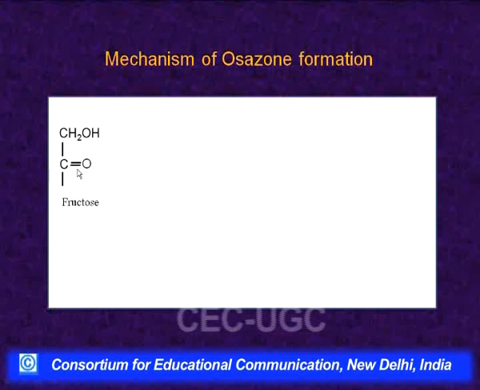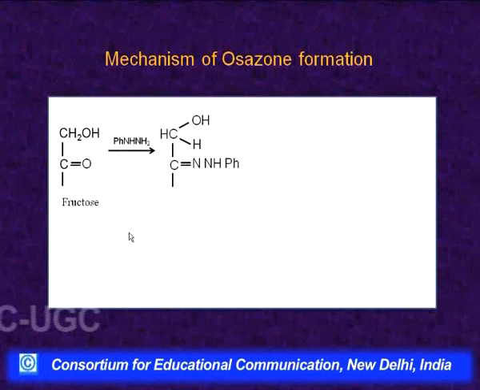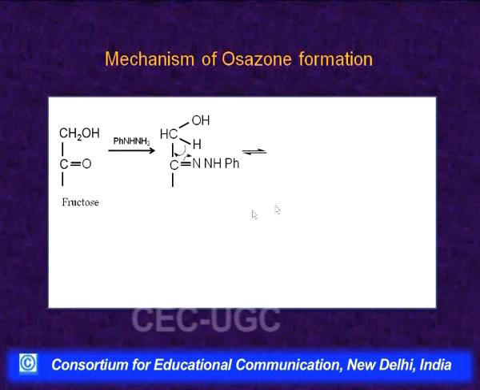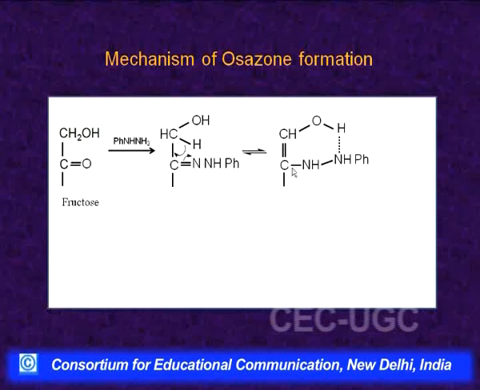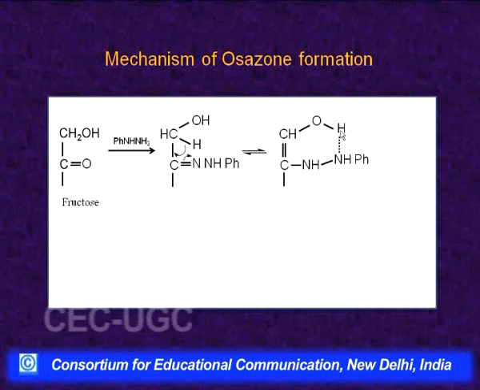Then from fructose, that is when the carbonyl group is at carbon number 2, a similar sequence of reactions occurs. It reacts with one molecule of phenylhydrazine, first a hydrazone is formed here, then similarly this H changes its position, it goes to this nitrogen and this pair of electrons comes here and we get this structure, in which this nitrogen is now hydrogen bonded to hydrogen from this OH group.